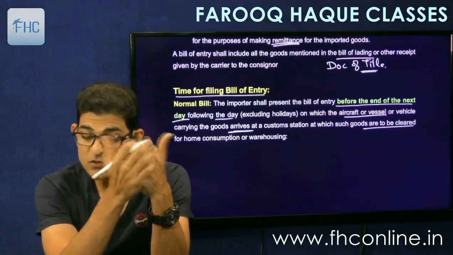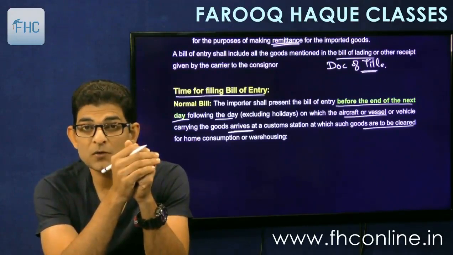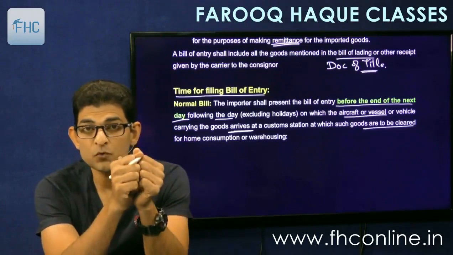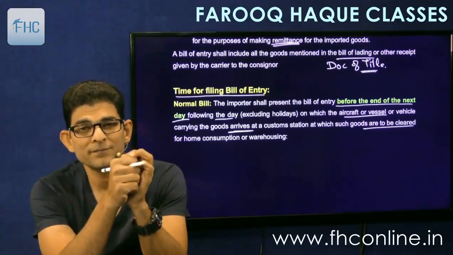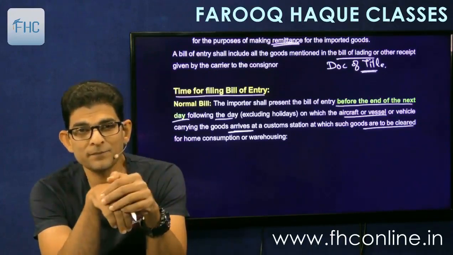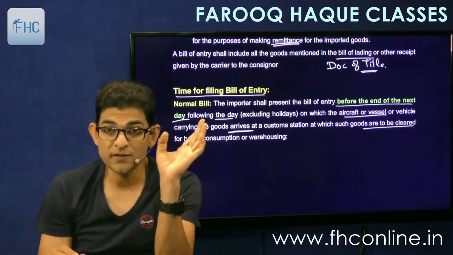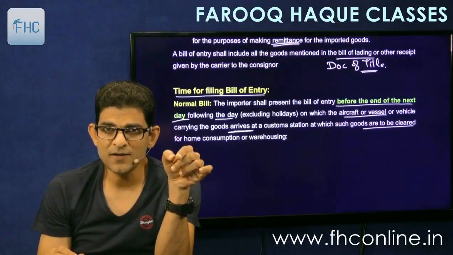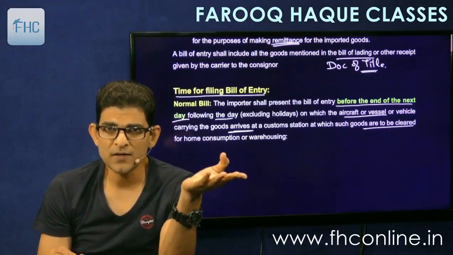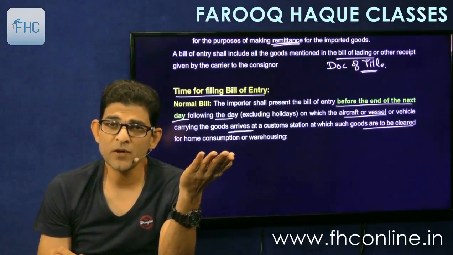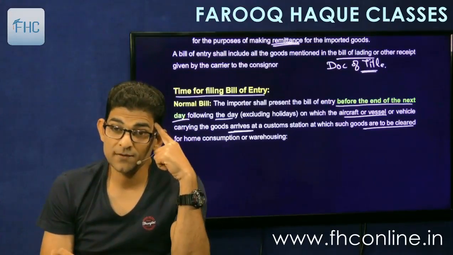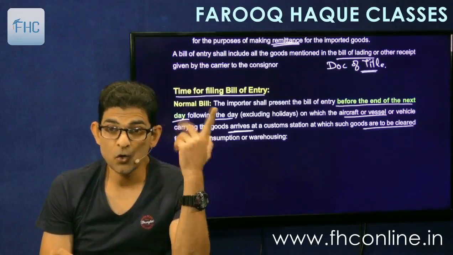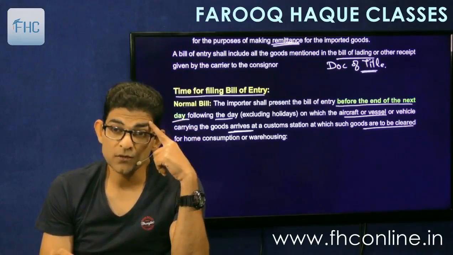So if the ship is arriving on say 23rd of March, we'll have to file it on 24th of March. But if there is a public holiday, then you get one more day. Okay. So excluding holidays. Means if the ship is arriving on Saturday, then how can we go and file on Sunday? There's a holiday. So okay, we'll go and file on Monday. So before the end of the next day, following the day on which the ship or the aircraft or the vehicle arrives. Okay.